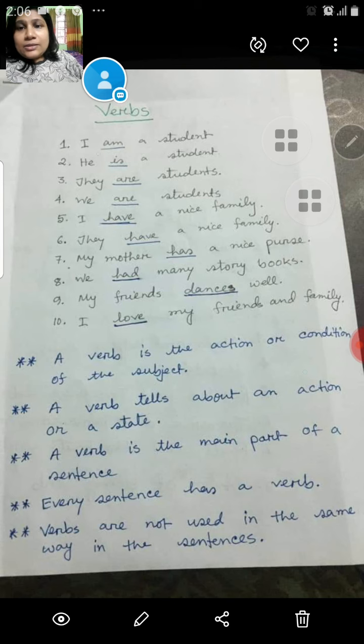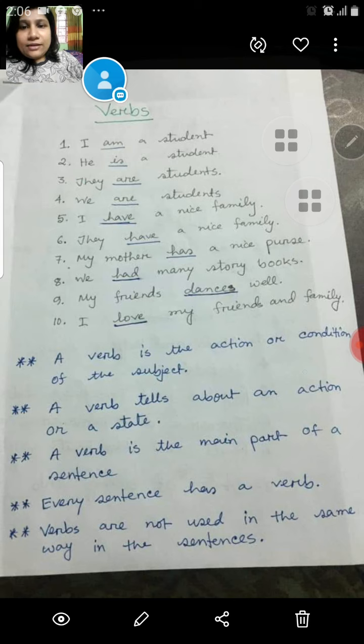I am a student, here am; he is a student, is; they are students, are. So here am for I, is for he, are for they. Different subjects, different verbs. Then we are and they are, plural number, subject is different but plural, that's why are and are.